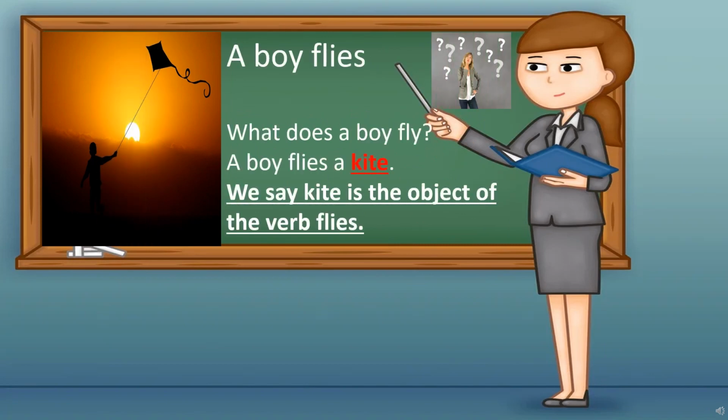A boy flies. What does a boy fly? A boy flies a kite. So here kite is the answer to the question what. So we say kite is the object of the verb flies. Here flies is the verb. And which one is the object? Kite. Kite is the object of the verb flies.